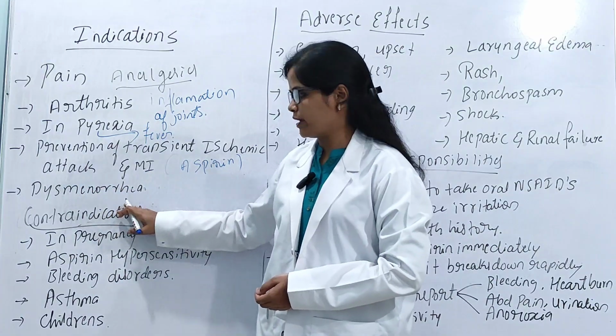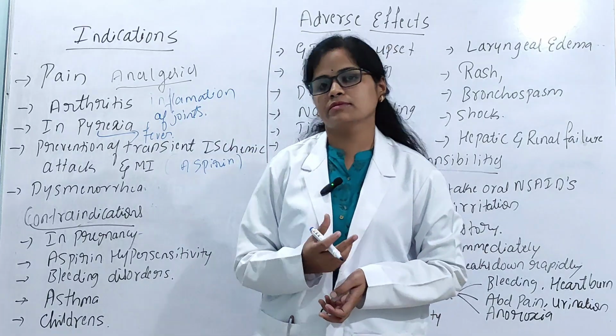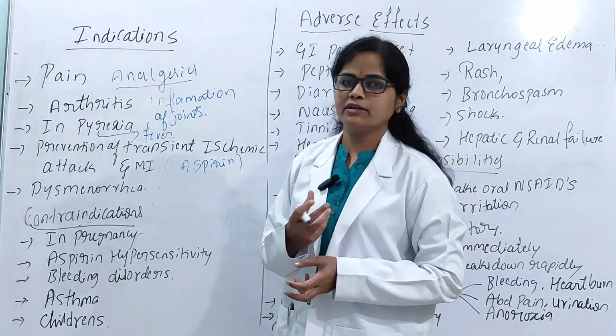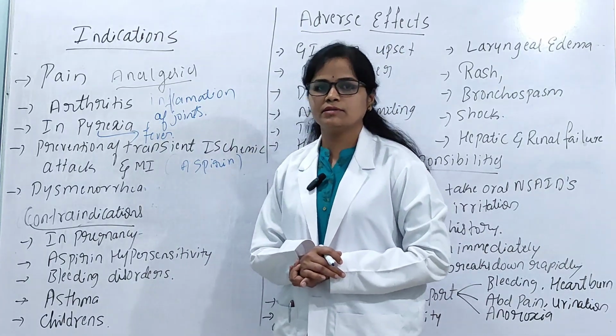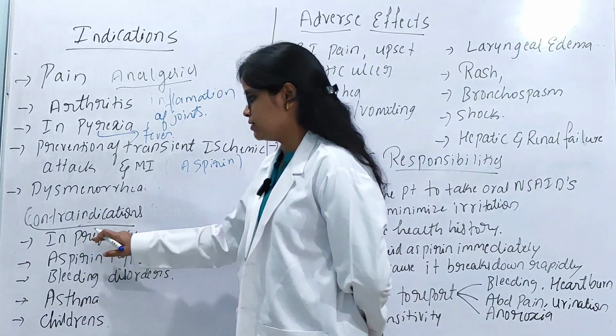Now we'll see the contraindications, meaning the conditions in which we should not administer the drugs, because it is unsafe. Some of the conditions are pregnancy.